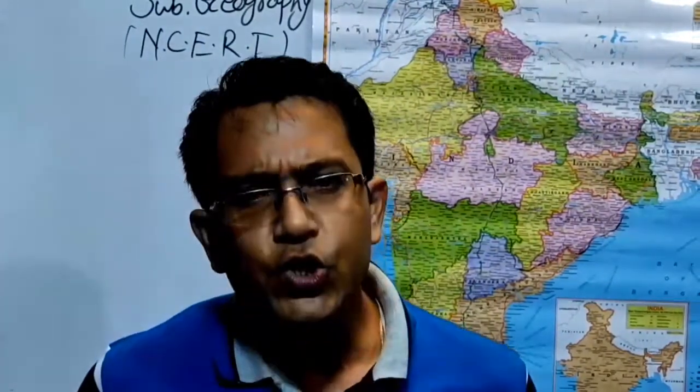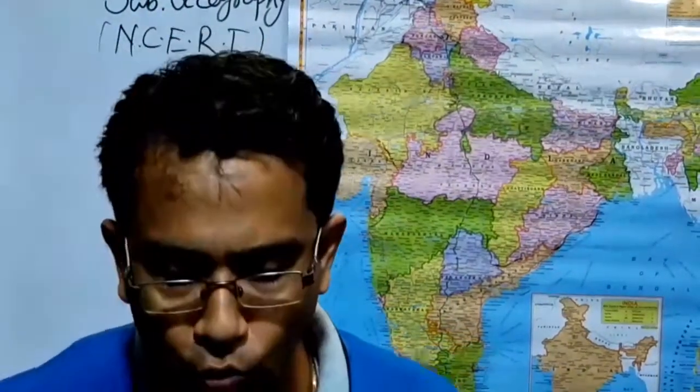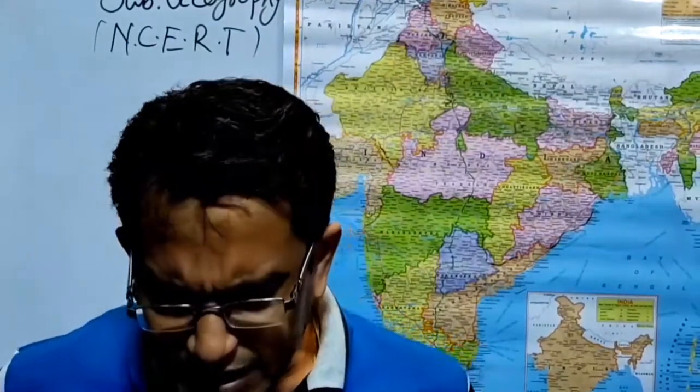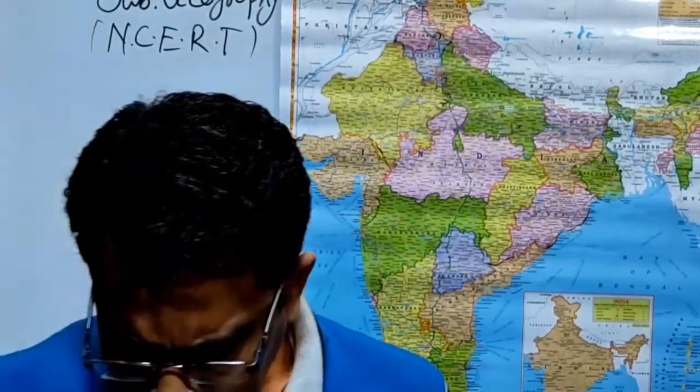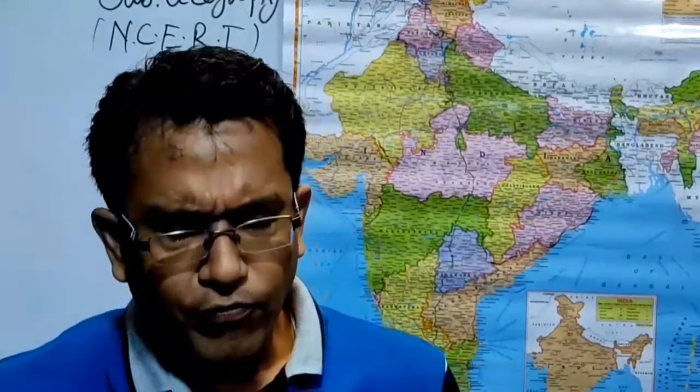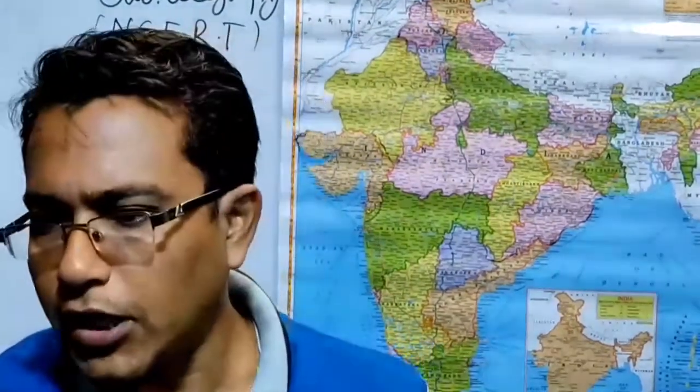And fourth one is China. This is another country of the Asia continent, and one of our nearer neighbors also. And fifth one is Brazil, which covers an area of 8.5 million square kilometers.